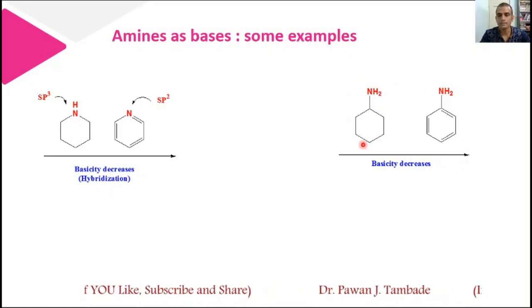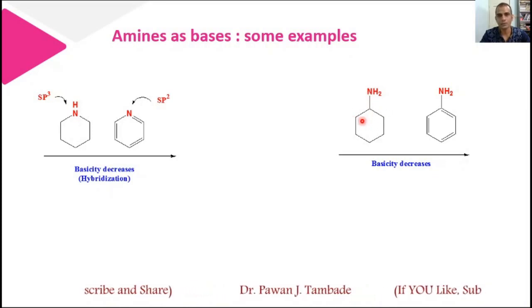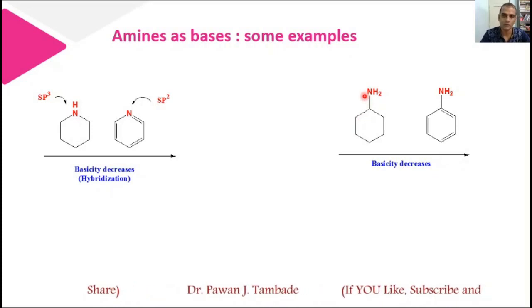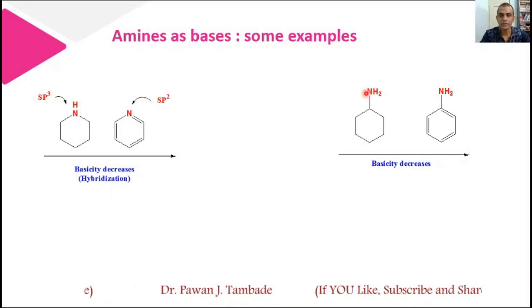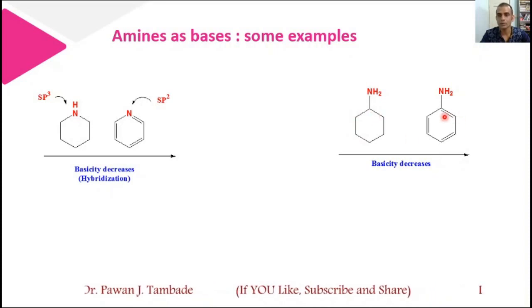However, if you consider cyclohexylamine, no such delocalization of the electron pair is possible, and thus the lone pair of electrons is completely available with nitrogen and it can comparatively donate that lone pair easily. So this molecule is more basic as compared to aniline.